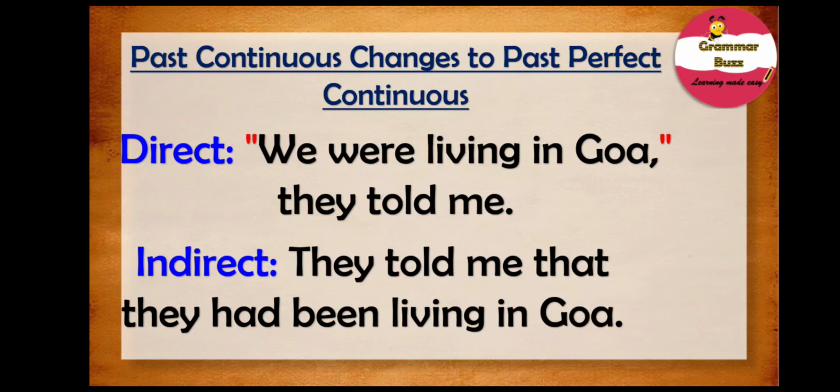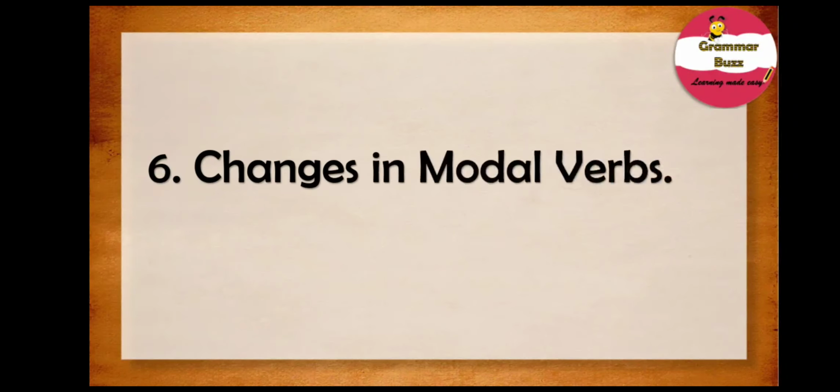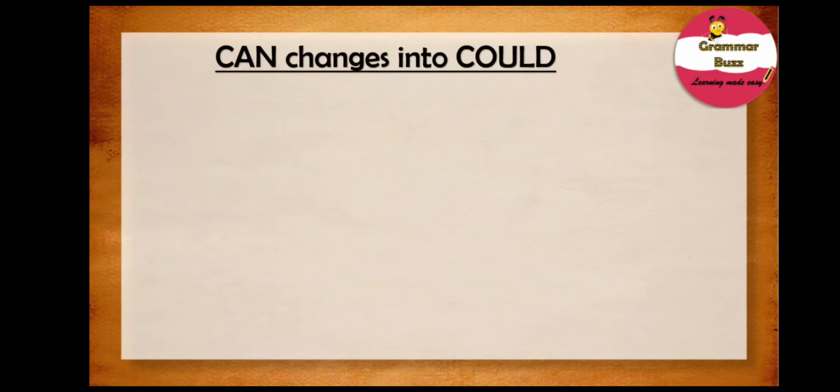Now, let us move on with our next rule of conversion, and that is changes in modal verbs. So, what are the changes that take place in modal verbs while we convert direct speech to indirect speech? Let us have a look at each of them one at a time. To begin with, can changes into could. The modal verb can changes into could while we are converting a sentence into indirect speech.